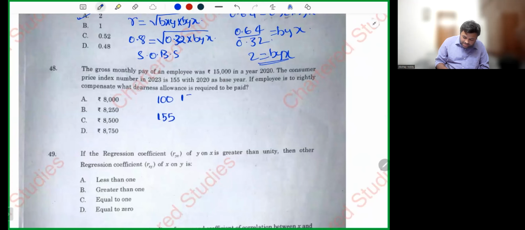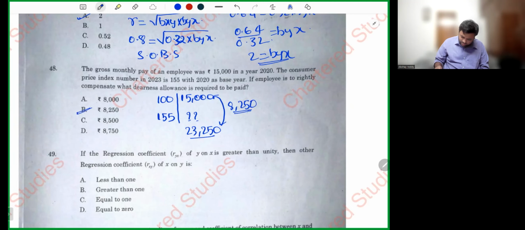Earlier, this fellow used to get a salary of 15,000. Now let's see how much salary he will get. 15,000 into 155 whole divided by 100. He should get 23,250. Means extra how much you should get, my dear friend? That extra itself is called dearness allowance, right? 8,250.